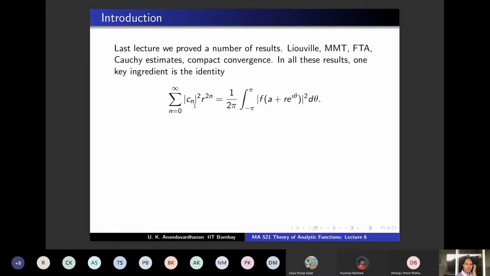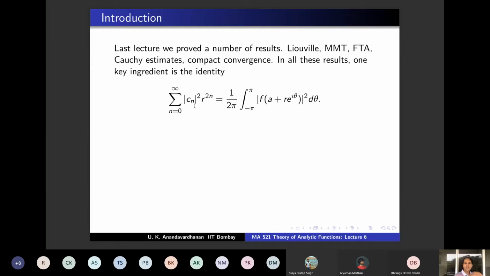Only 2 students have done it absolutely correctly, Aryaman and Omkar. And fortunately, I'm always happy to see different proofs. And these 2 proofs, the packaging is very different, of course. Finally, the basic idea may be the same, but the way you present it is very different. So maybe I'll request both of you, Aryaman and Omkar, to share the proofs on WhatsApp in our group so that others can also see the proof.